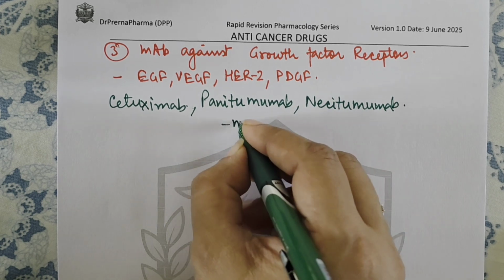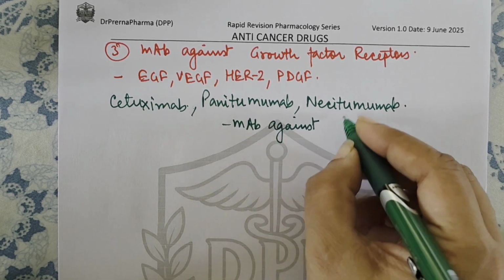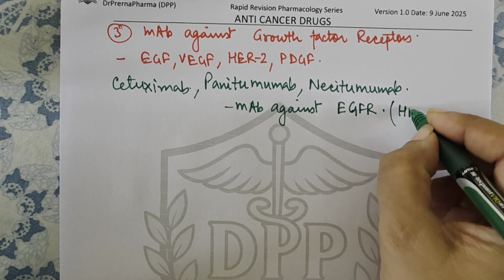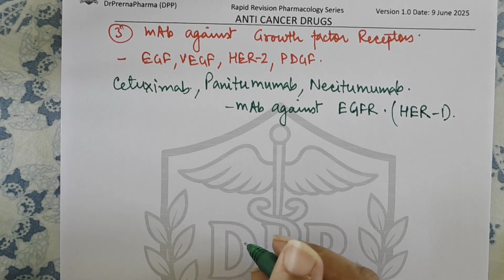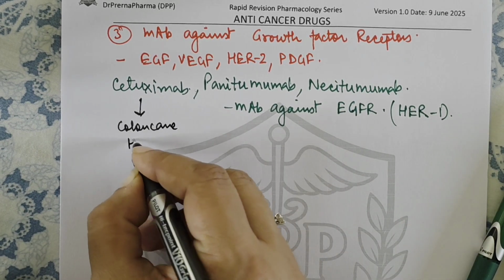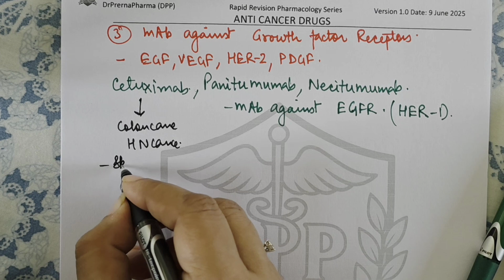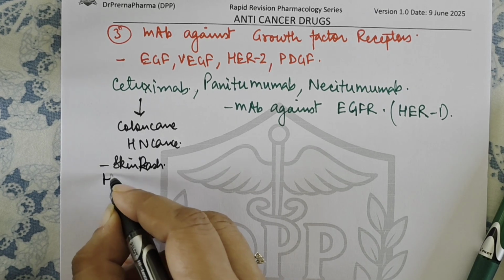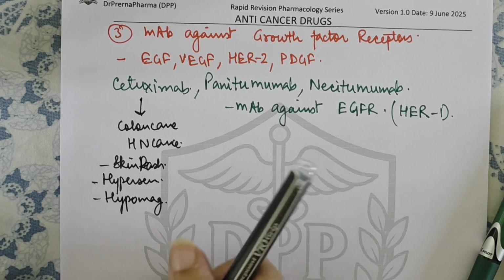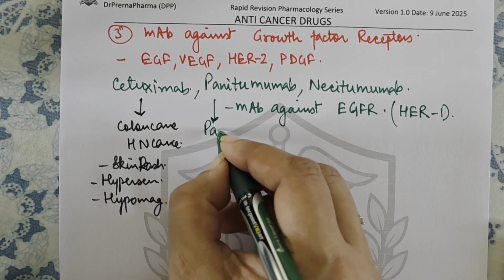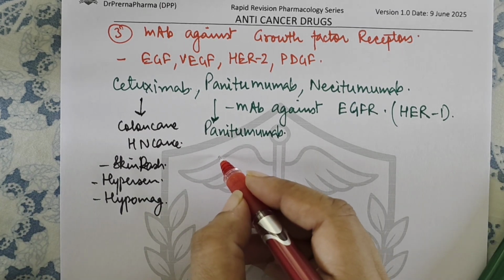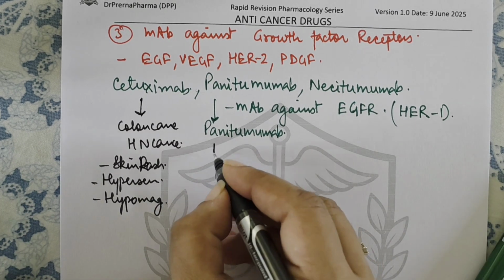Now these are monoclonal antibodies against epidermal growth factor receptor. It is also called human epidermal growth factor 1. Okay, now cetuximab is used in colon cancer and head and neck cancer. It can result in skin rash, then it causes hypersensitivity, and it also causes hypomagnesemia. Then after cetuximab we have another drug, which is panitumumab. Now this is again active against EGFR only, and this is also used in colon cancers,